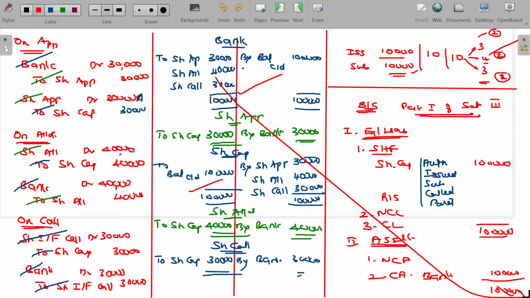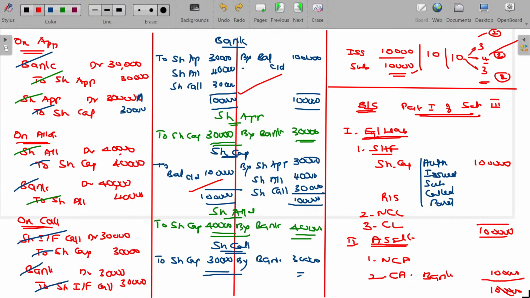You are not asked to prepare the ledgers most of the cases, right? So always you have to be master with the journal entries or practical system, subsidiary books. You need to know how to pass the subsidiary books and journal proper also. Sometimes those types of questions may also be asked. In this illustration, I have given all the journal entries as well as ledger and balance sheet, of course not required.